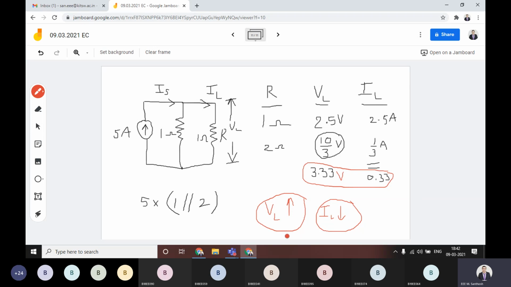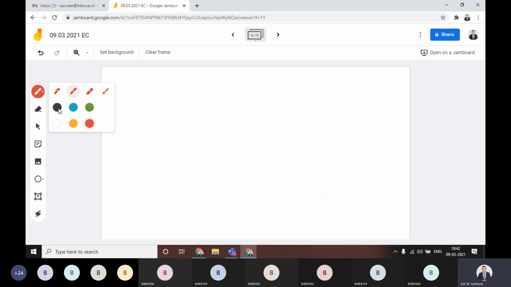Then if you consider the dependent sources, we'll complete this within 10 minutes. Okay, we'll stop with these dependent sources. Basically, dependent sources depend upon the circuit parameters. Where they depend, we'll see now.